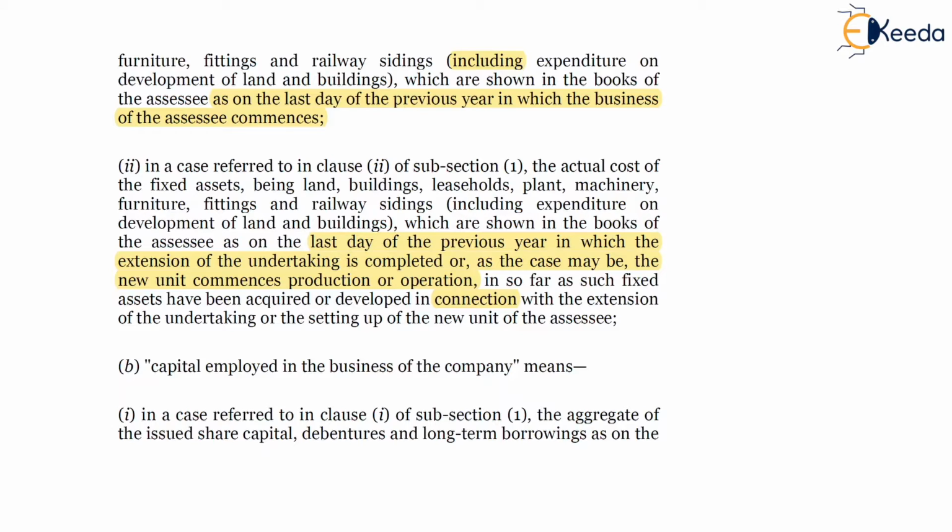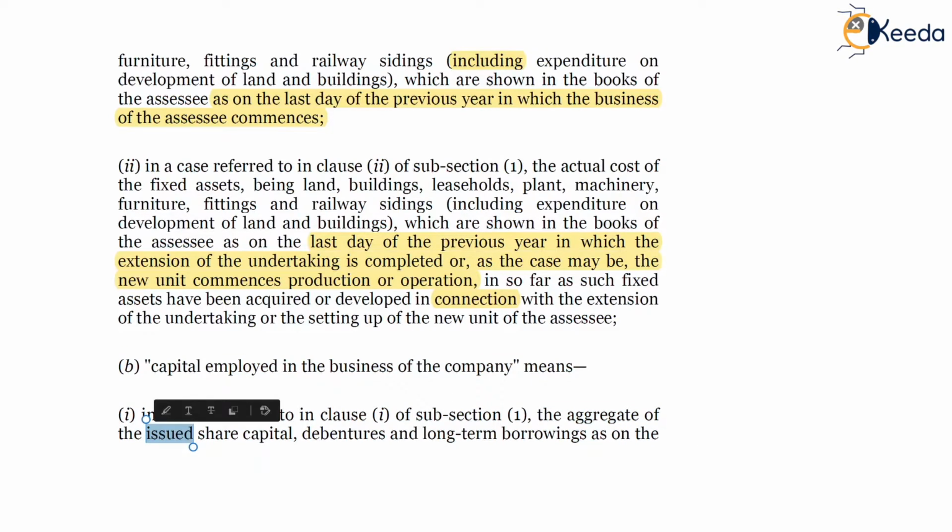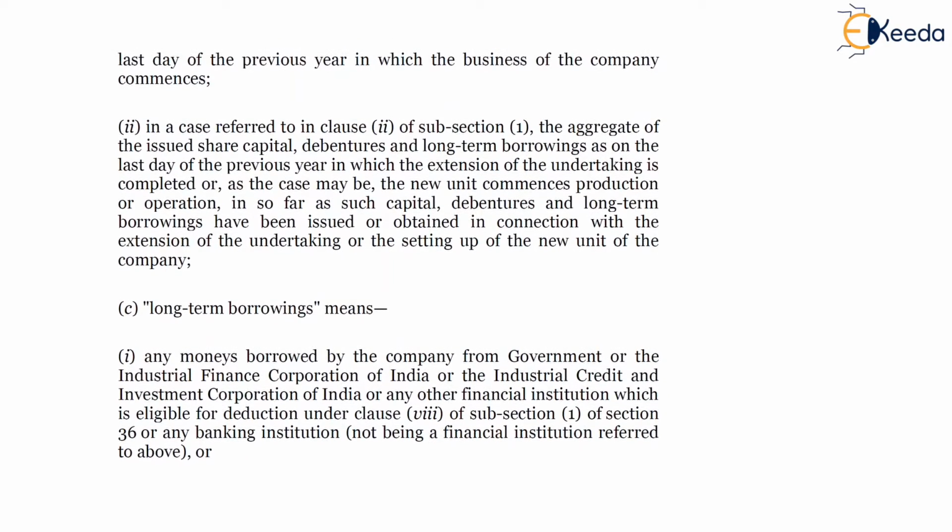Now, capital employed in the business of the company means, in a case referred to in clause 1, which is altogether a new company as per subsection 1, the aggregate of issued capital, debentures and long-term borrowings. As we had discussed earlier, three components are part of capital employed as per this provision: issued share capital, debentures and long-term borrowings as on the last day of the previous year in which the business is commenced.